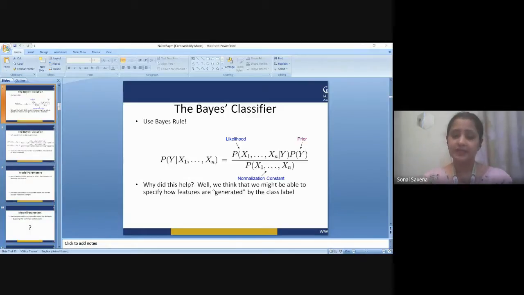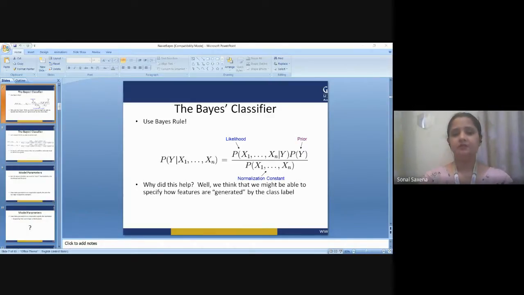In the second step, I'm going to create a likelihood table by finding the probabilities, such as the overcast probability and the probability of playing, right? Then in step number 3, I am going to use the Naive-Bayesian equation to calculate the posterior probability of each class.